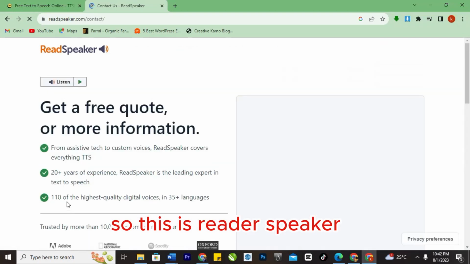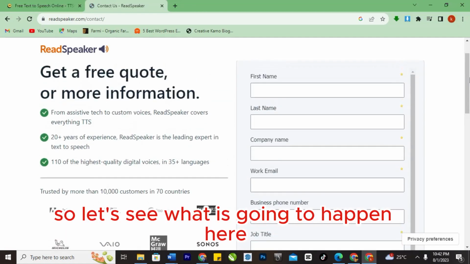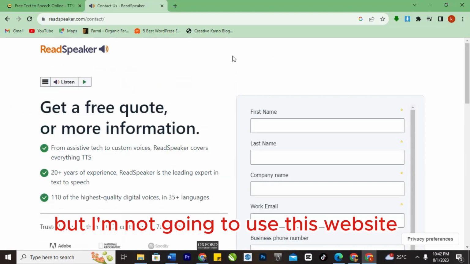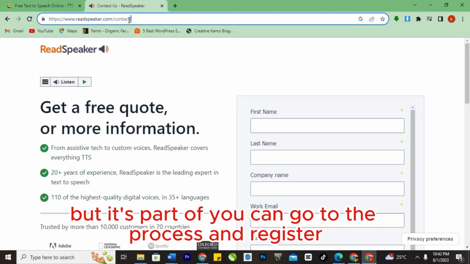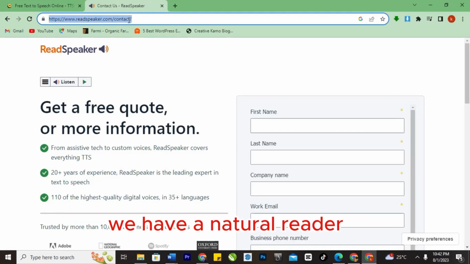On this one you need to sign in and register, but I'm not going to use this website. But it's part of it. You can go through the process and register. I have some other websites that you can use. We have Natural Reader.